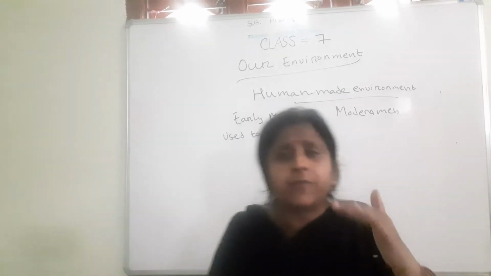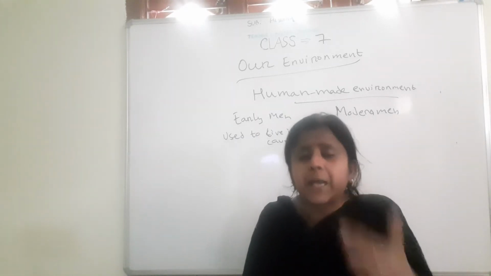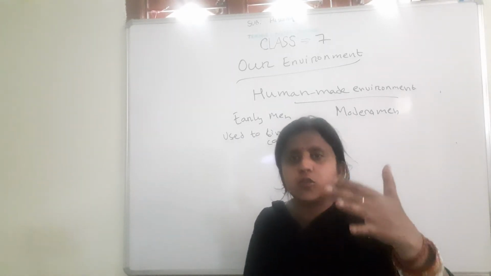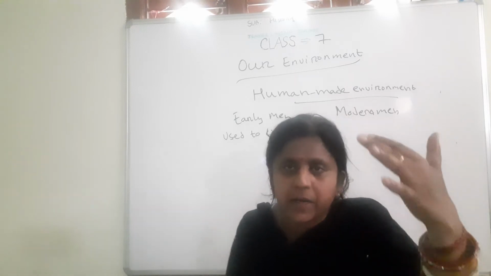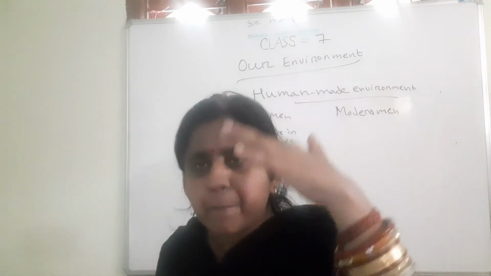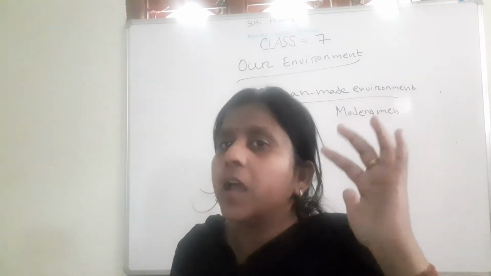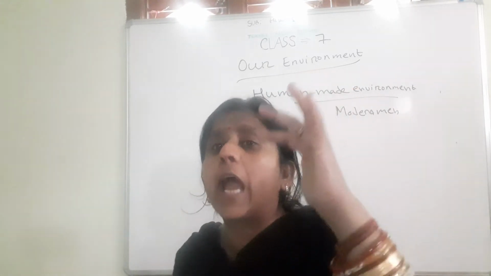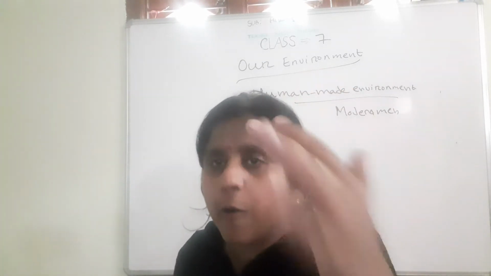So step by step, human beings changed the environment in which they lived, because human wants are unlimited. It is due to the activities and creation of human beings.